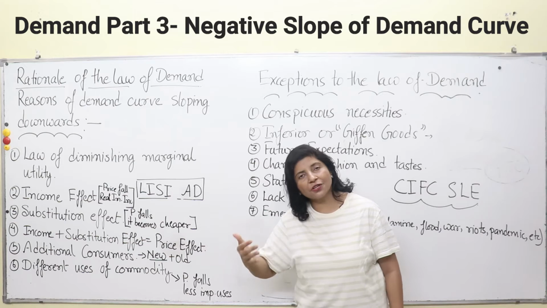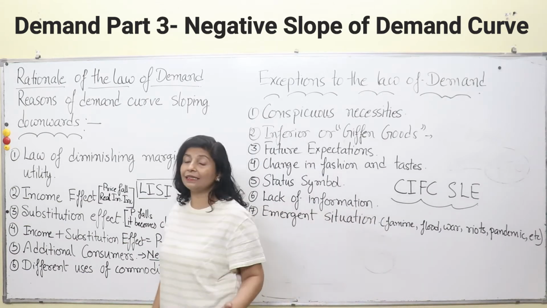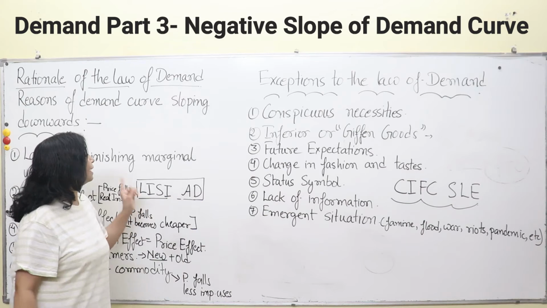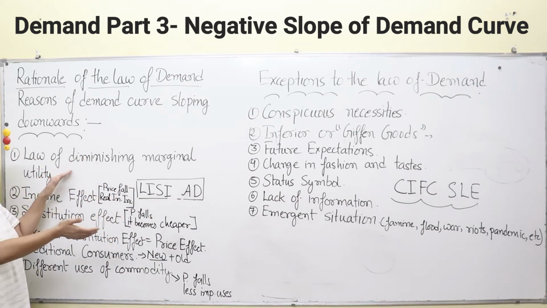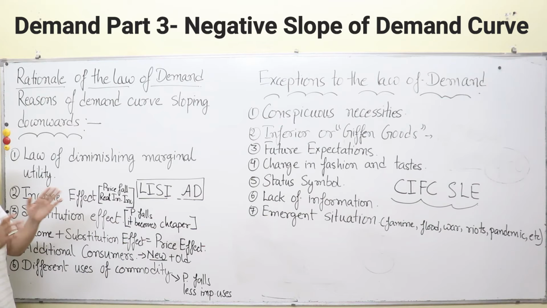That means the satisfaction you get from every additional unit keeps on declining. Okay, and that is the reason you are not ready to spend the same amount of money which you were ready for the first unit of that commodity. Why? Because normal people behave in this manner only, and super rich people don't give any thought to the price rise and price decline as well, because they have ample money to do everything and fulfill every want of theirs, almost every want.